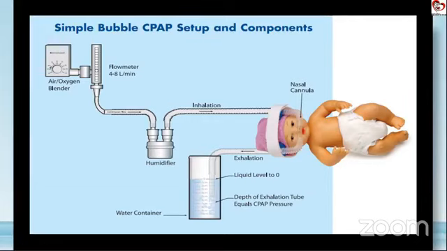Generally, to start with extreme preterm babies, we are very happy with a PEEP of say 5 or 6. Depending on the severity of RDS, we may have to go higher on the PEEP. By a rule of thumb, for any PEEP requirement which is higher than 8, it's better to intubate your child and put on mechanical ventilation.